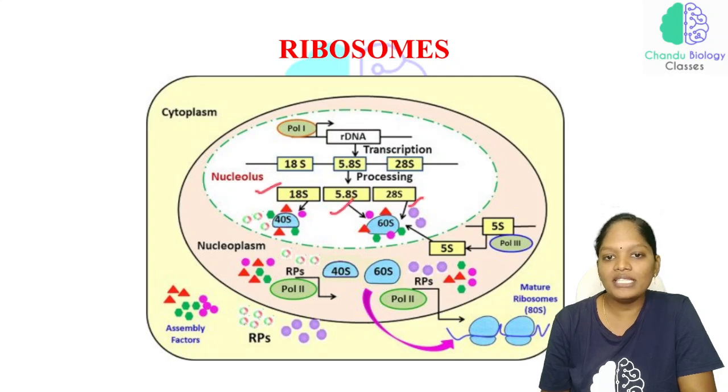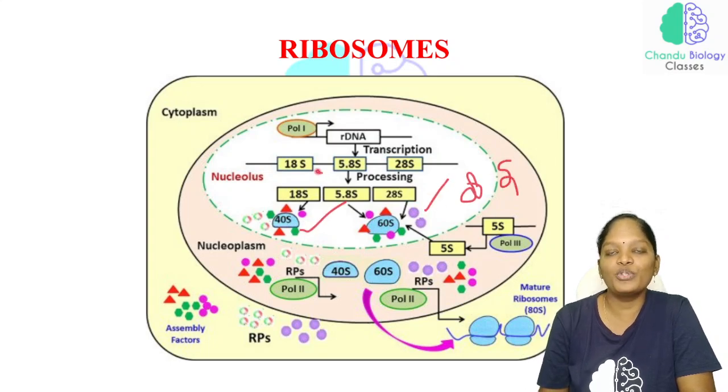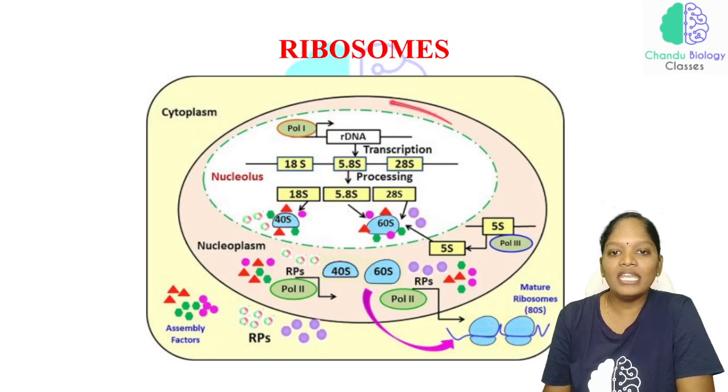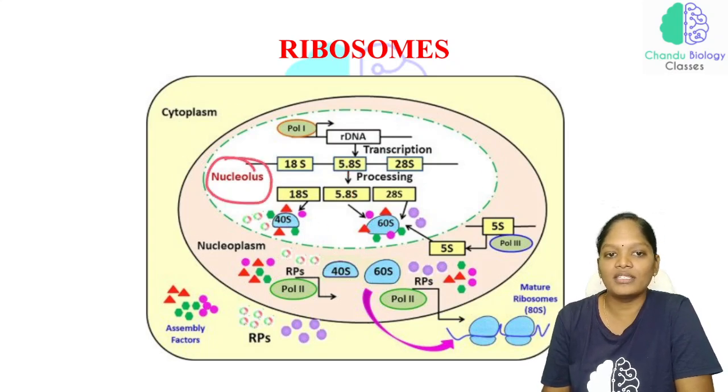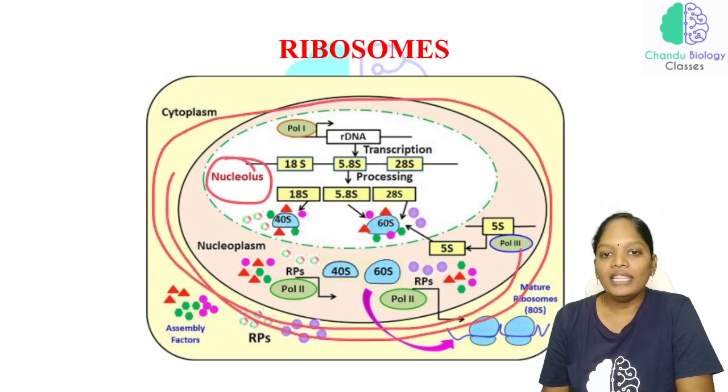18S, 5.8S and 28S. Now, this 40S and 60S are the ribosomal subunits. The 80S ribosome will be synthesized from the 60S subunit and the 40S subunit. Now, all these things take place inside the nucleus, and this is the nucleus.